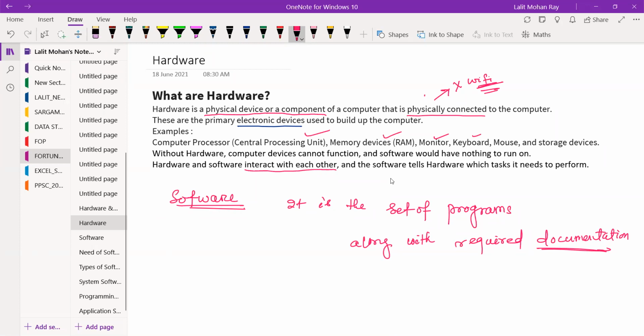To know the guidelines, how to use the software, how this software will be used by the user. Some guidelines are there to use this set of programs or software. And the software is used to tell the hardware component which task is to be performed.